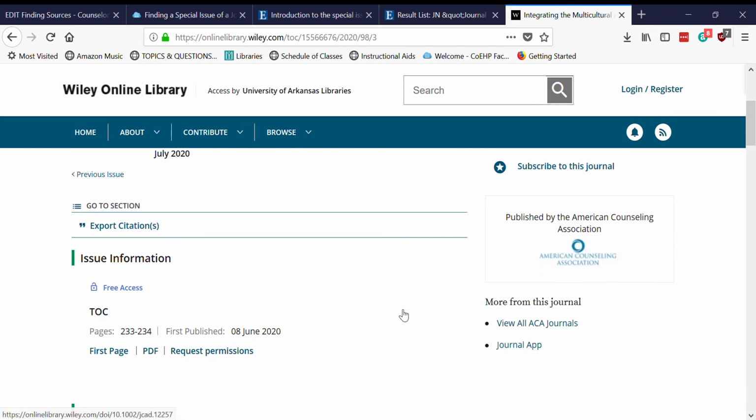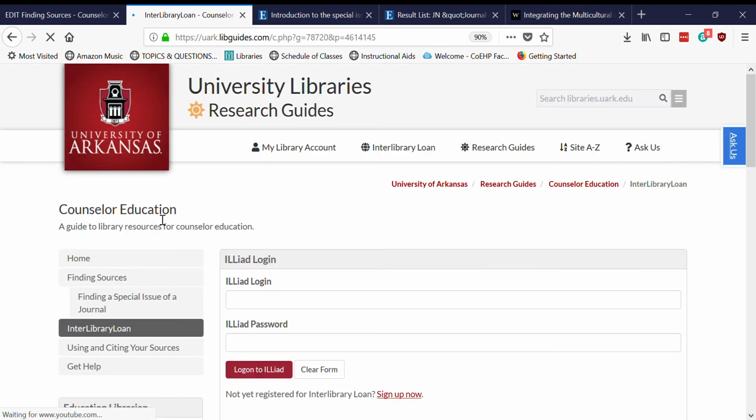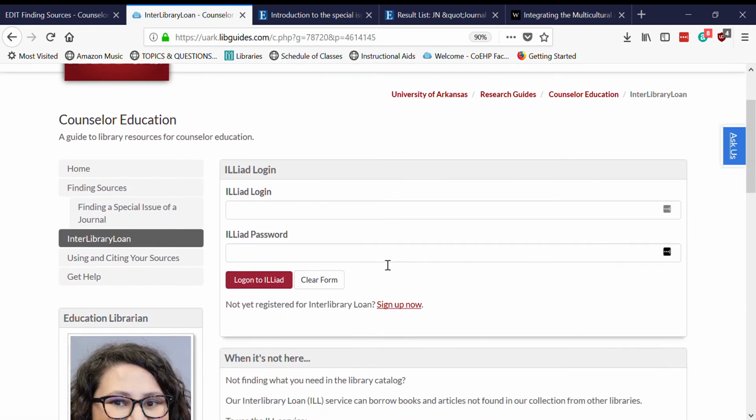If you ever get stuck in a place where you cannot find what you need, perhaps we have the articles indexed, but we don't actually have a subscription to them, you might need to request them through Interlibrary Loan. There are directions for doing that on this guide, and there's a whole page on Interlibrary Loan as well that can walk you through signing up and registering. Interlibrary Loan is free, and most articles are delivered to you within 4 hours. So even if you can't find the full text through our database, that's no reason not to go ahead and request that special issue and read it.